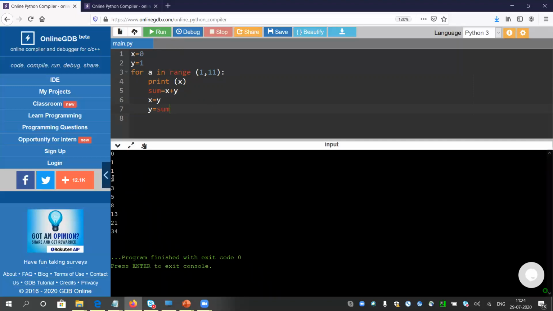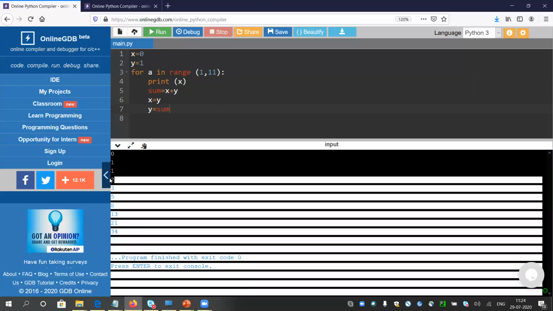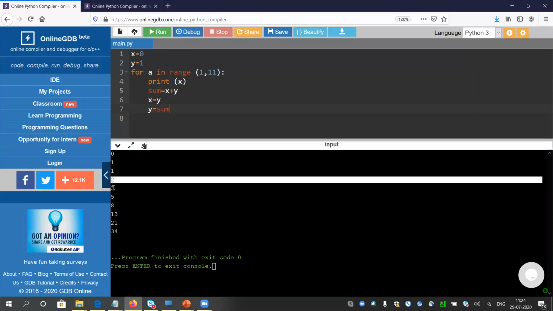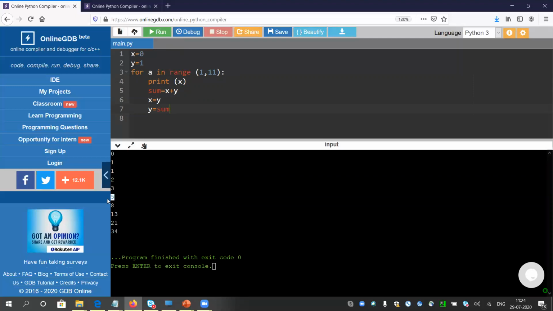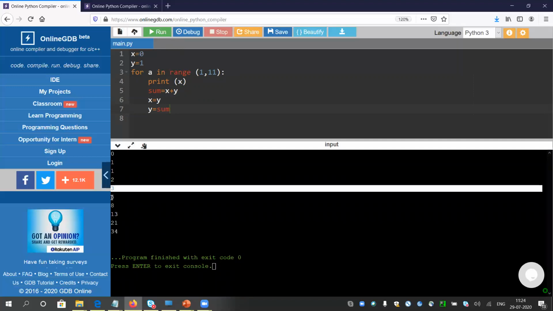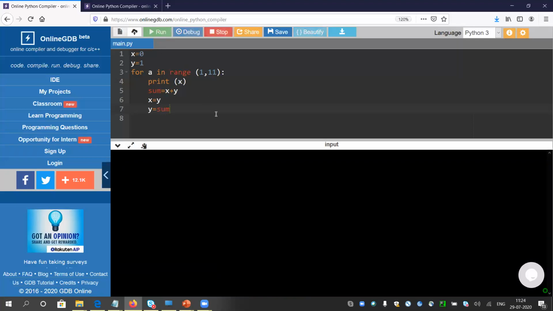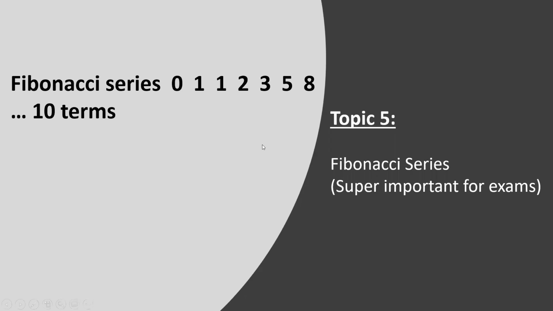Whenever the value of x is 2 and the value of y is 3, the sum will be 5. So x will take the value of y, that is 3, and y will take the value of sum, that is 5. That's all we need to do, iteratively, and the whole series will be printed. This is super important in your school syllabus or college question paper. Okay, so topic 5 we are done.